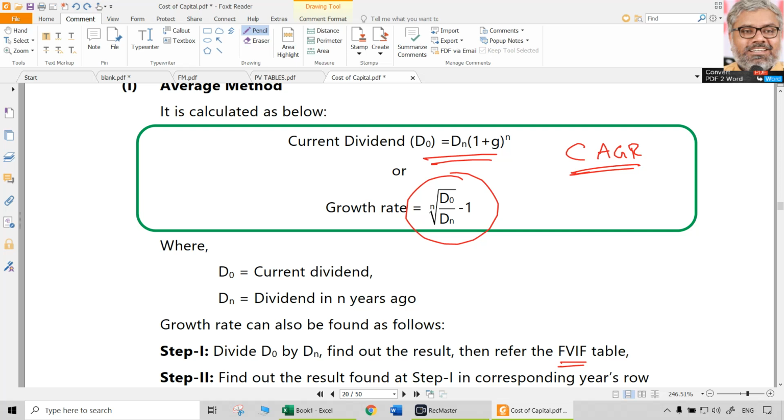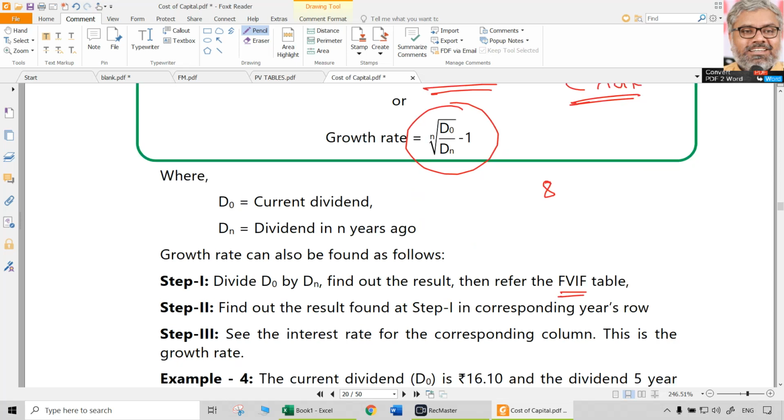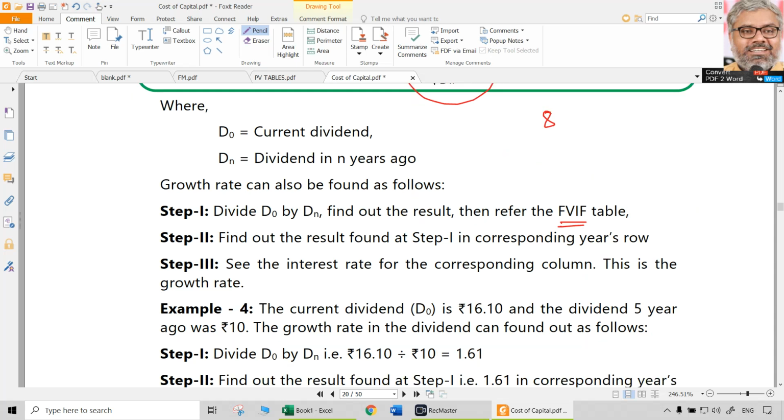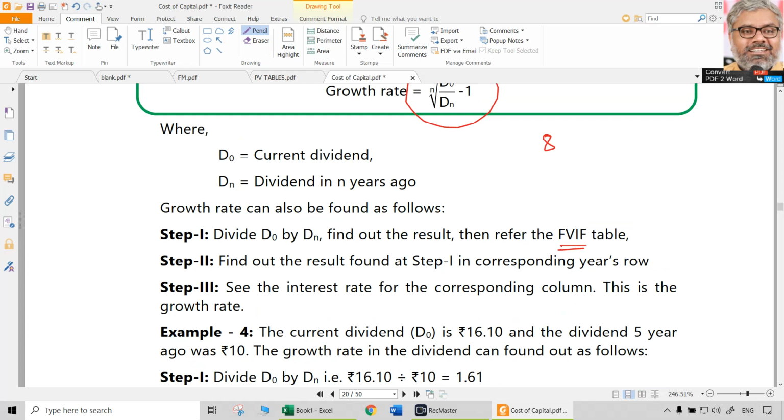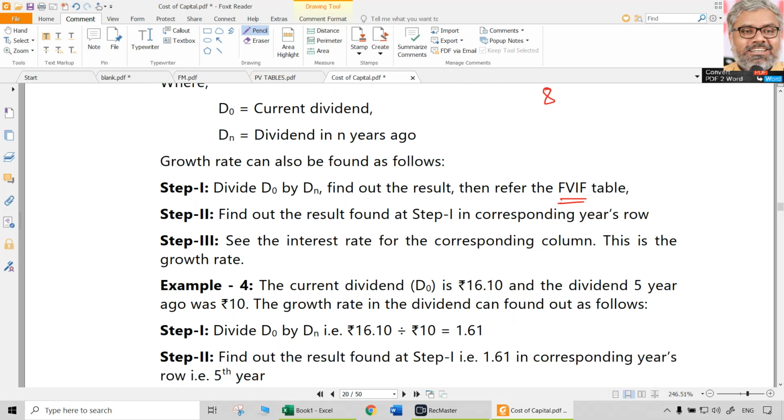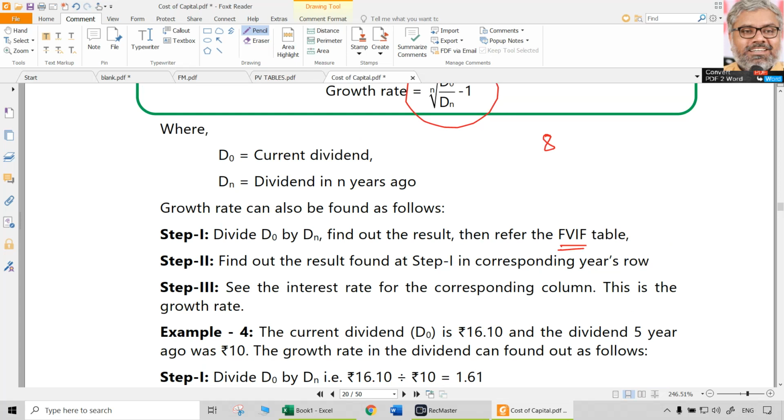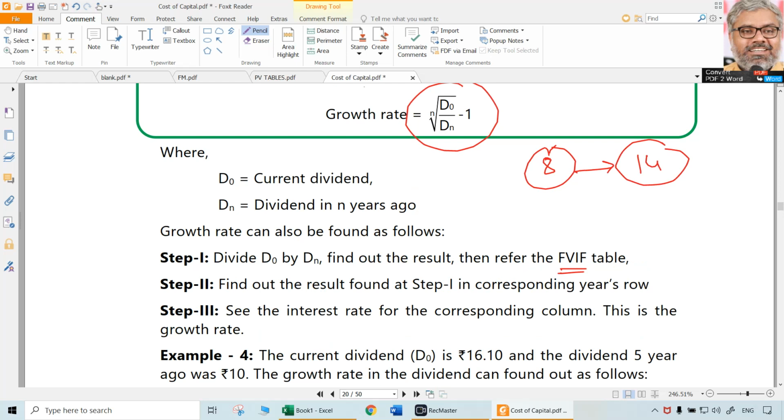D0 by Dn, minus 1. Let us take an example. 5 years ago it is going to be cumbersome, so let us take 4 years ago. 4 years ago, dividend was 8 rupees. Now it is say 12 rupees or say 14 rupees, whatever. So 4 years back, dividend was 8 rupees. Now it is 14 rupees.